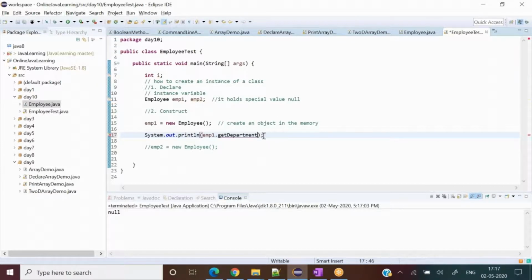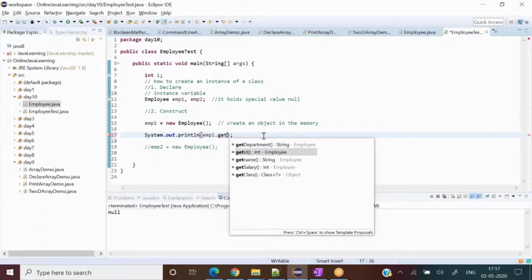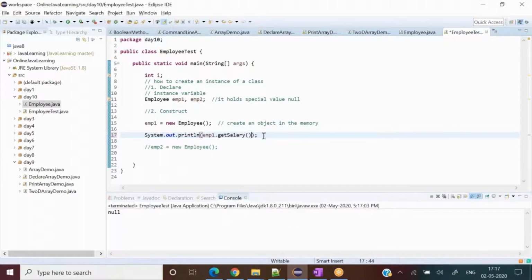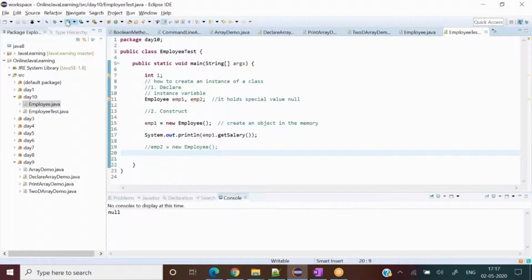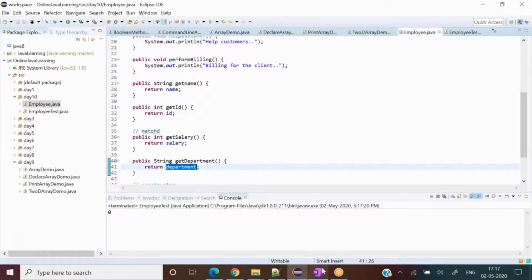But what if I write getSalary? Then what should be the output? Salary is an int data type, so 0. Very nice. So if I write it, it prints 0, right?